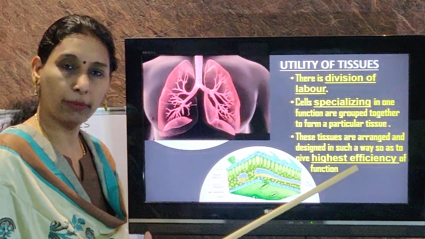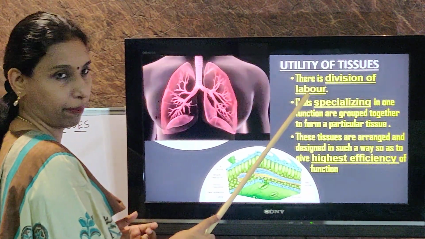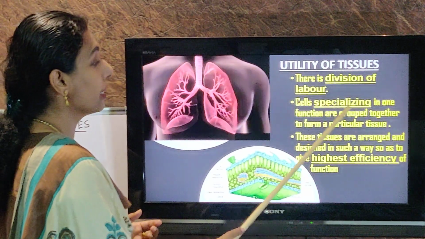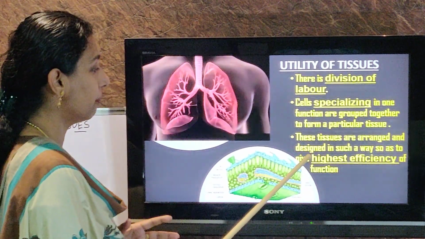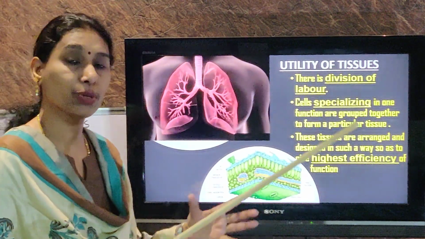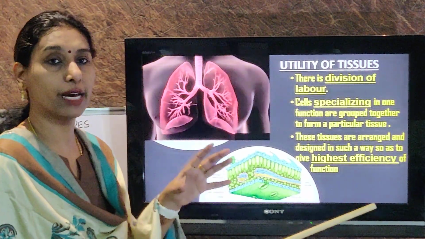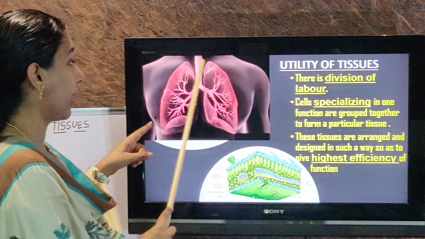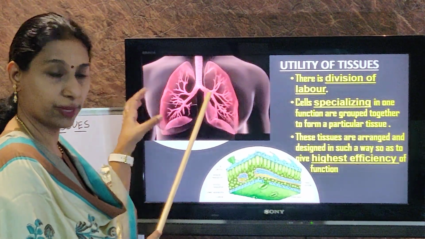They come and form a group and do that work efficiently. So that division of labor is there. That is, cells specializing in one function are grouped together to form a particular tissue. Third point to remember, because they are coming together and doing that particular work, there is highest efficiency of that function. The lungs can do the efficient exchange of gases because of the specialized tissues present in them.